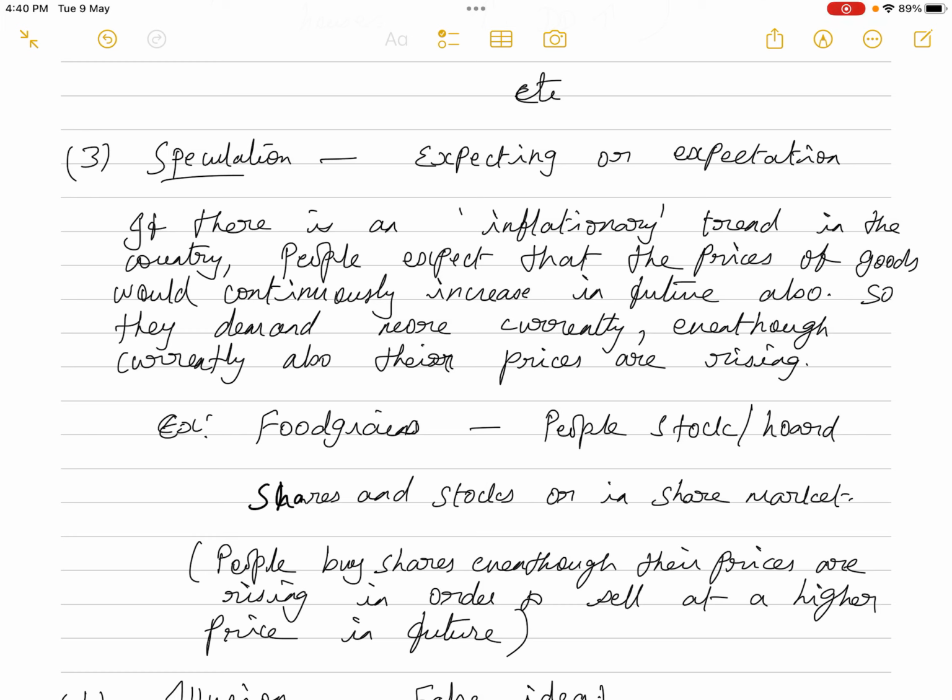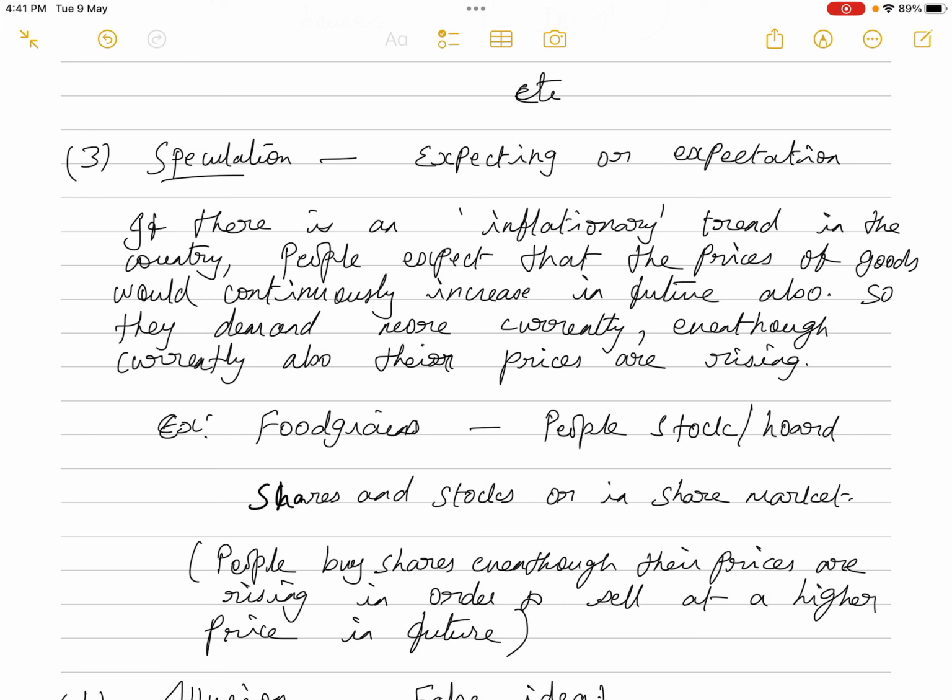So what happens when, compared to last month, this month the prices are increasing, but the people know that next month the prices are still going to increase further? So at least they can avoid the additional extra price next month. They will stock commodities this month itself. For example, food grains: they know that compared to last month, this month the prices have increased, but they expect that next month the prices are still going to increase.